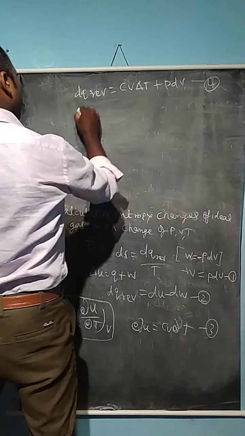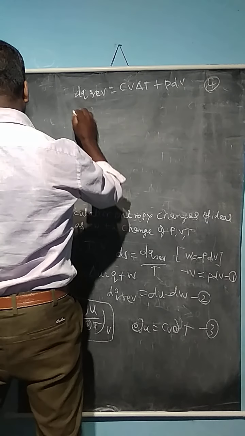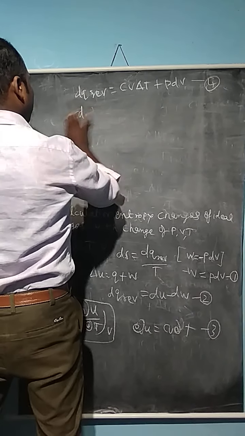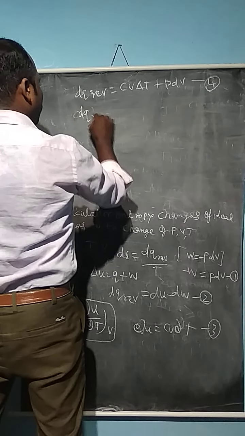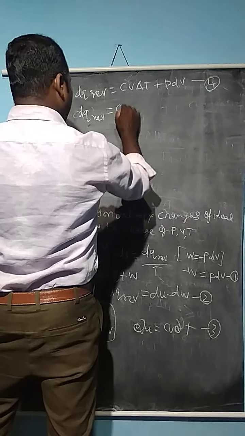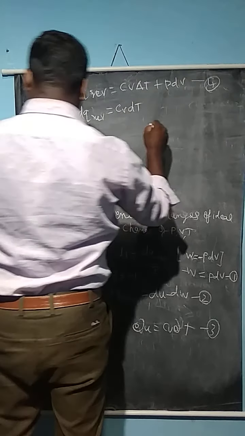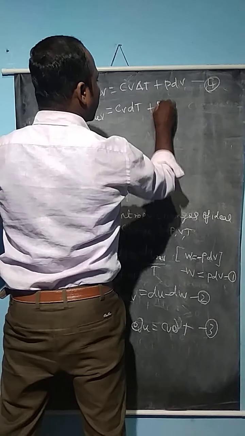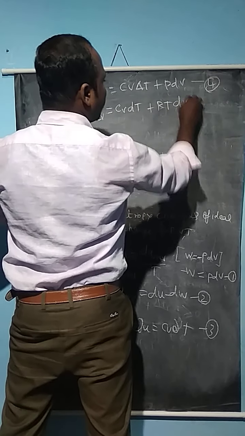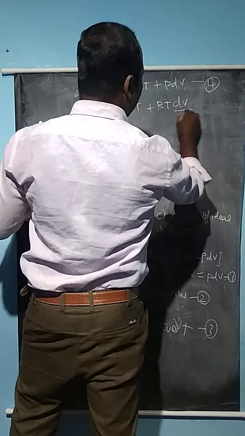So for 1 mole of an ideal gas, dq reversible is equal to Cv dT plus P dV.